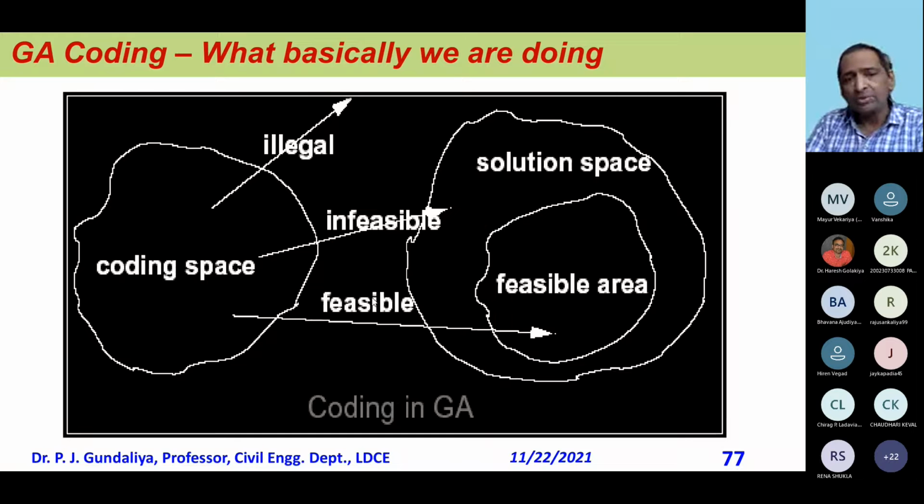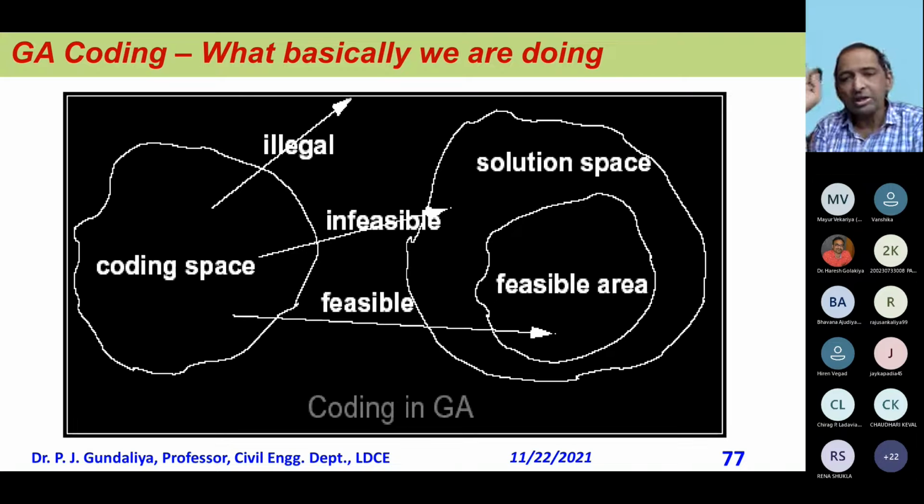Now you see the coding space, the feasible area, illegal solutions, infeasible solutions, and feasible solutions, and my aim is only this particular area. Whatever solutions I get in this area, I will make a note: out of 200, this is the best solution.